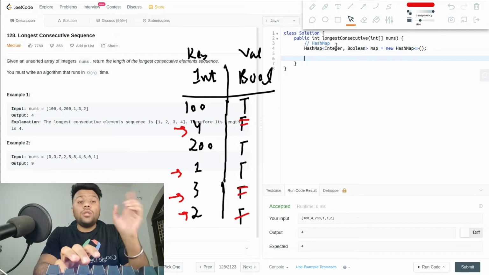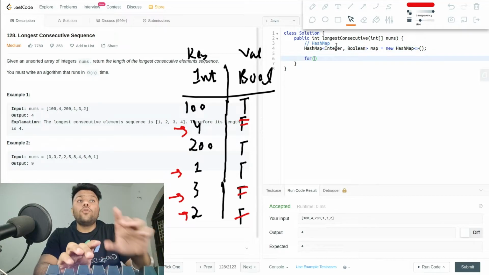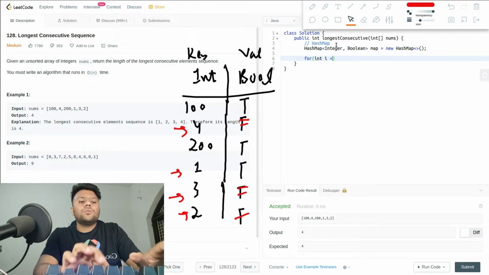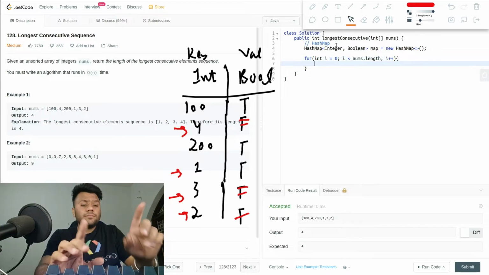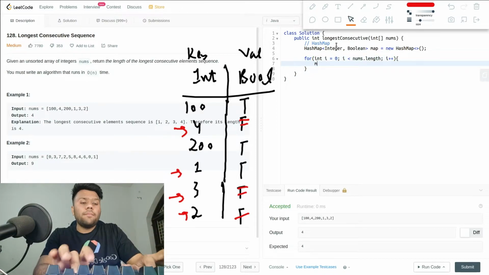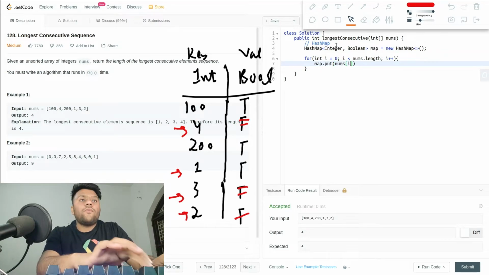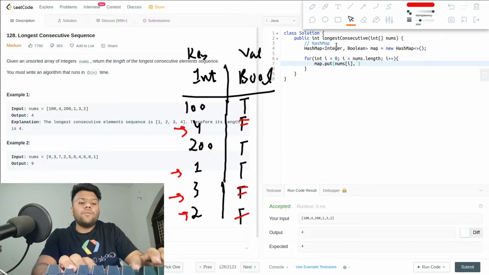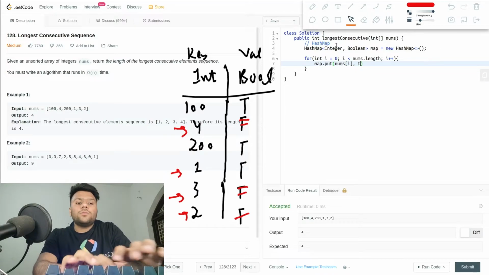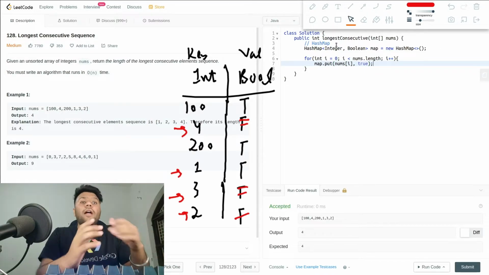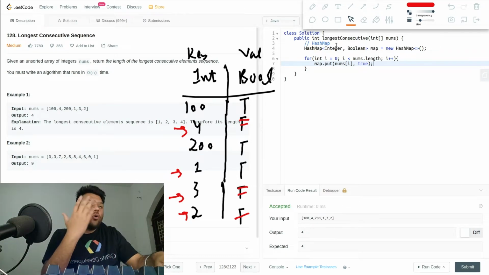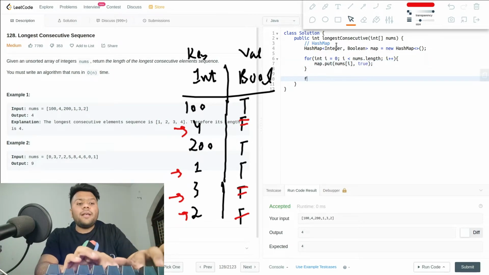Okay ladies and gentlemen, so now my first job is that my first for loop will fill the hash map: int i = 0; i less than nums.length; i++. I'm just filling it. So I'm saying map.put(nums[i], true). I will mark everything initially as true. I fill the hash map and mark all of them as true. Now my second for loop.